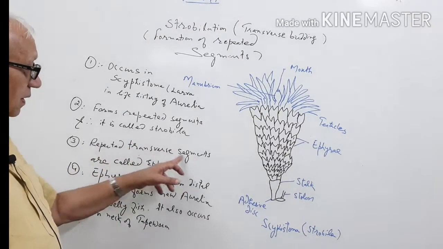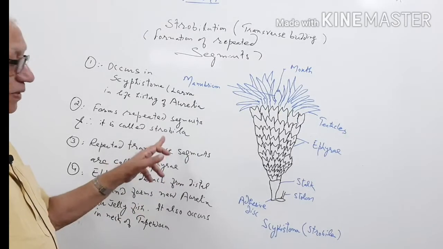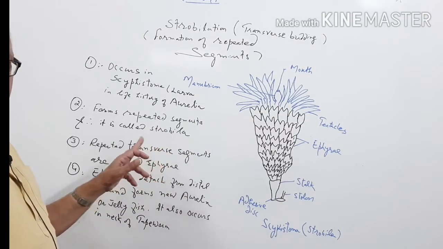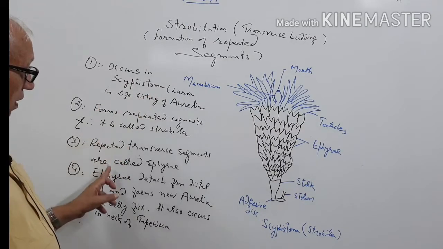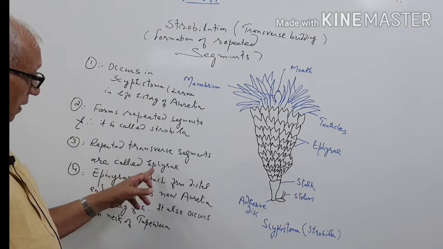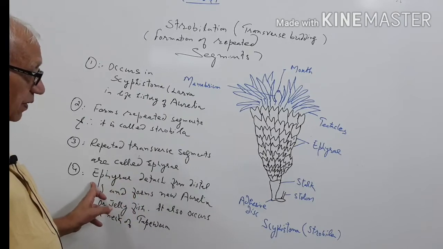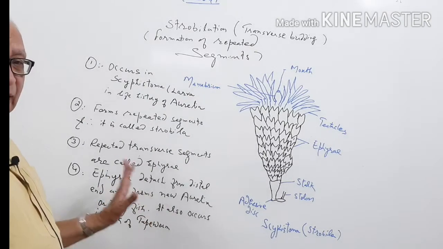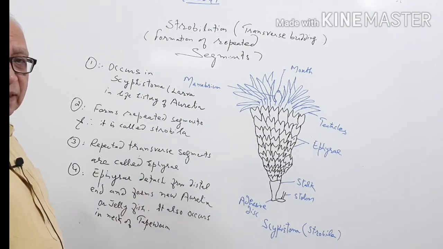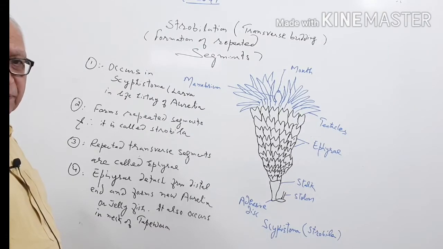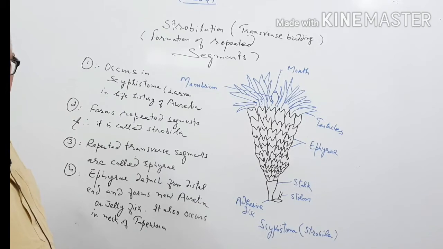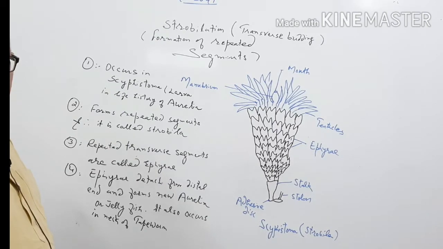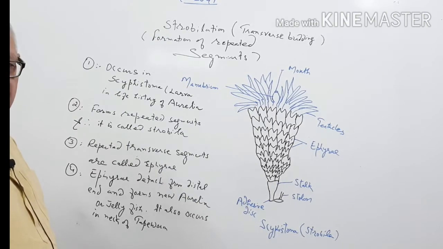In jellyfish, that is in case of Scyphistoma, repeated transverse segments are called ephyrae. These ephyrae are detached and lead a free swimming life for some time, then metamorphose into jellyfish.